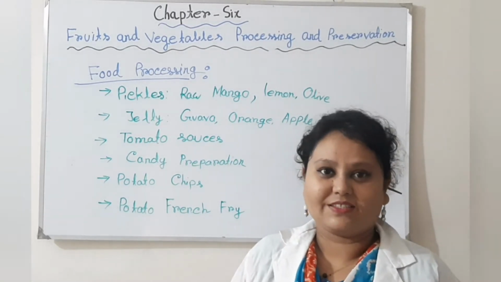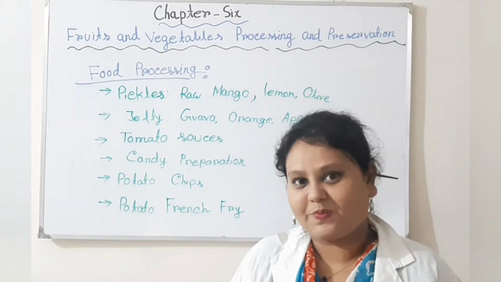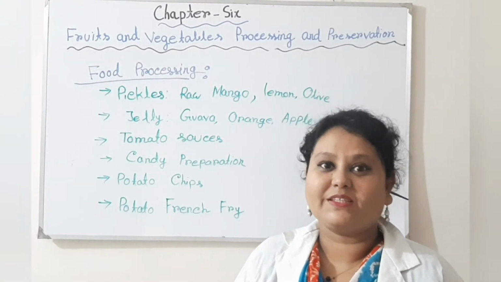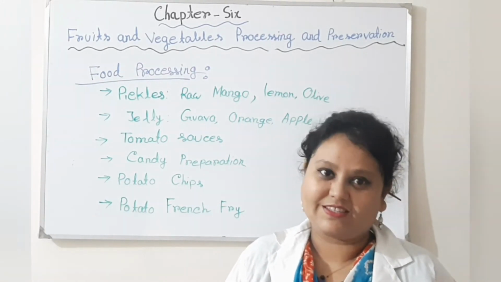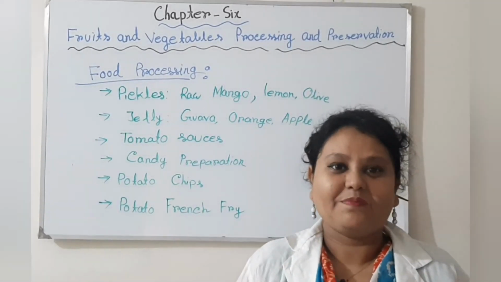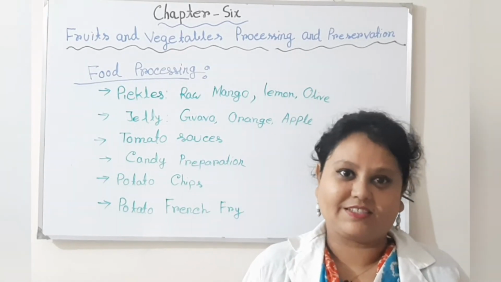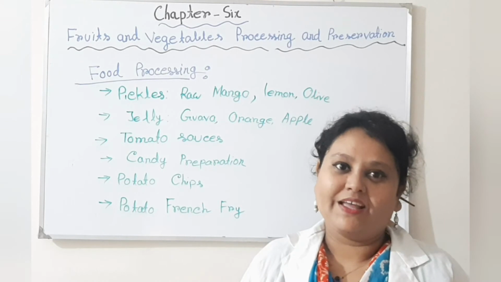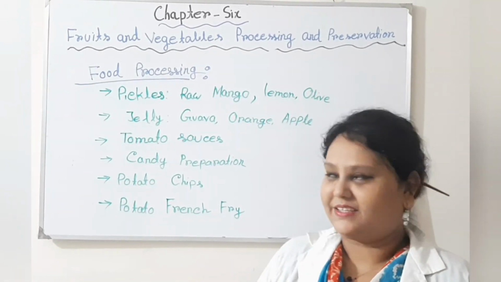Sauces are very popular and mainly tomatoes are used to prepare them. Sometimes other fruits, such as tamarind, can be used, but the common sauce is tomato sauce. Then candy preparation. Some vegetables and fruits, that is pineapple, wax gourd and bottle gourd, are used for candy preparation.